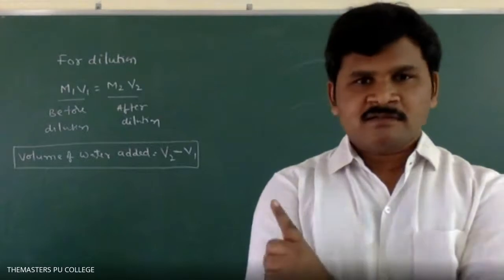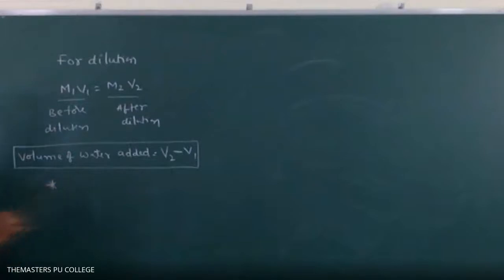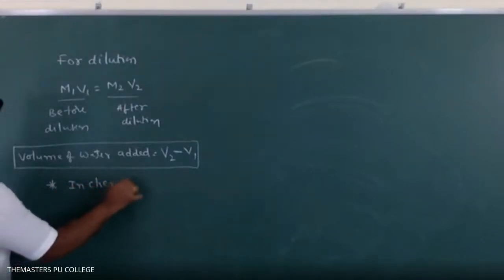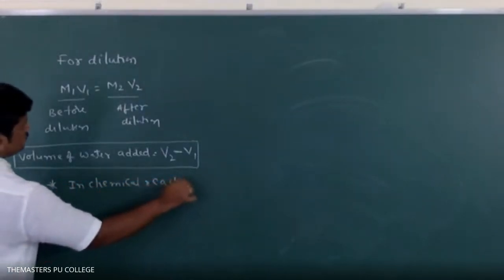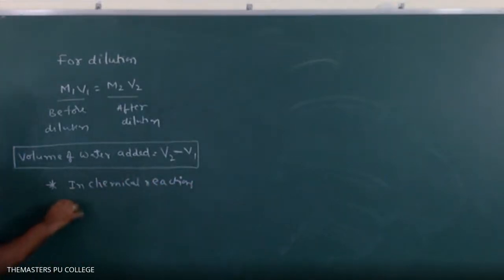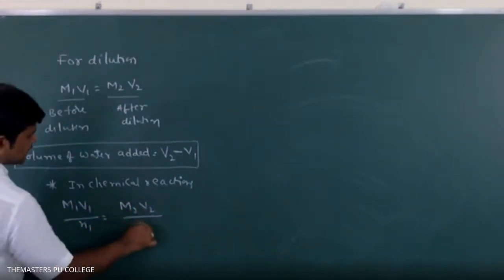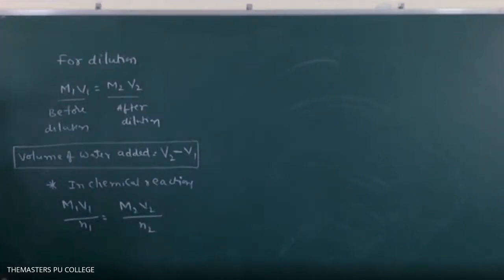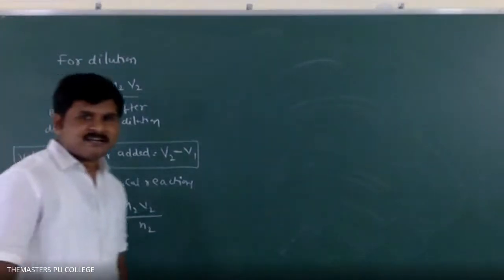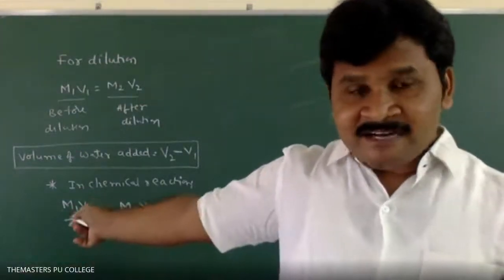Okay. Next for dilution is the formula. Next, another formula in chemical reactions. In chemical reactions, the molarity formula is M1 V1 by n1 is equal to M2 V2 by n2. Here, what are n1 and n2? Small n1, small n2, I wrote. What are n1 and n2? They are specifically for chemical reactions.